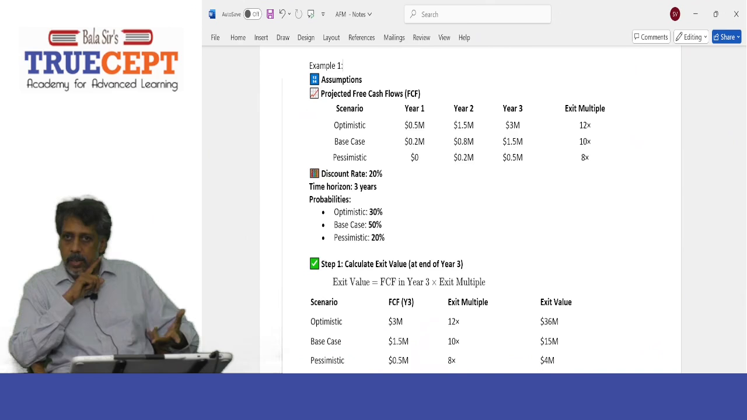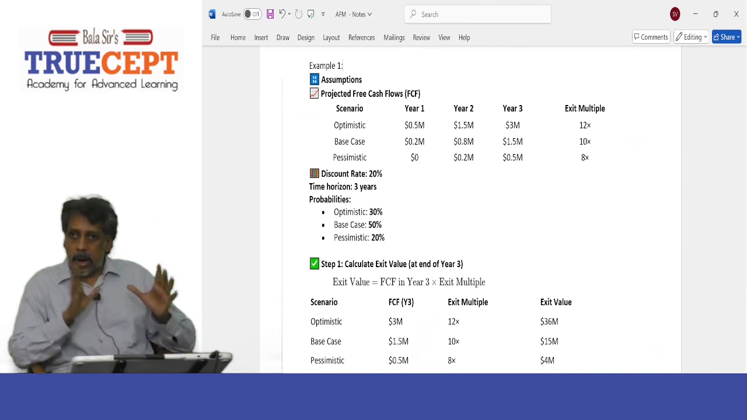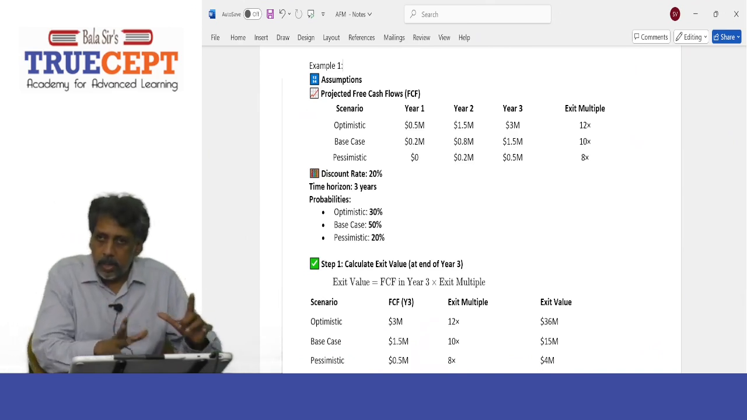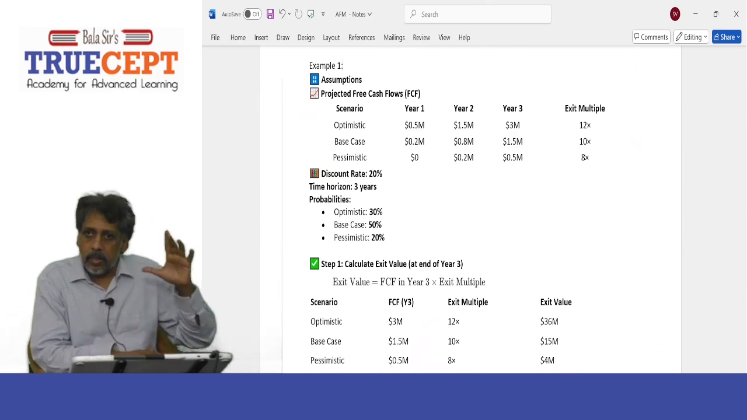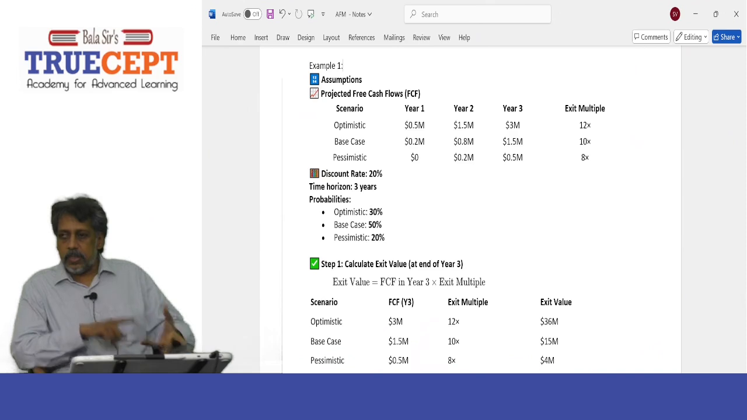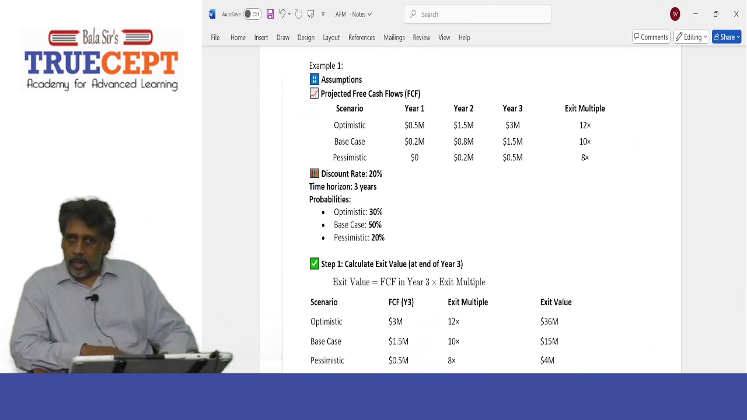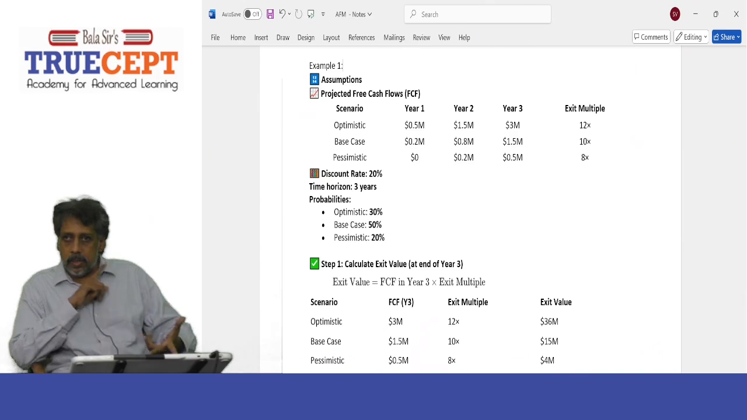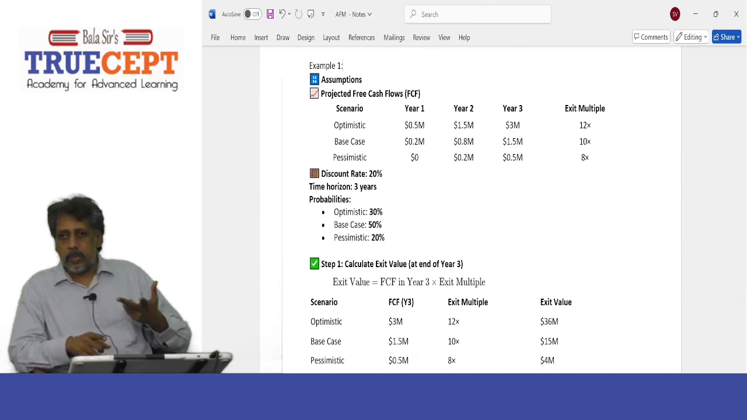Your price earnings multiple into earnings will give you what? The market value, right? Like that, it is 12 times $3 million, which is the year 3 cash flow. That means this startup can be sold to another entity, or this startup is worth how much? It will be worth $36 million at the end of year 3 in case you decide to exit your investment in the startup. Is that fine?